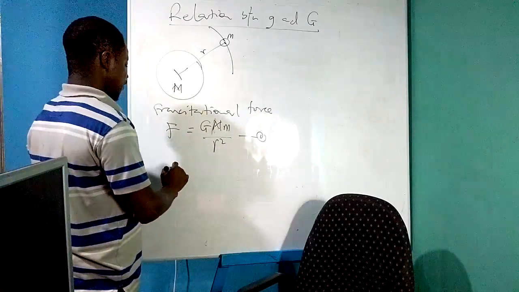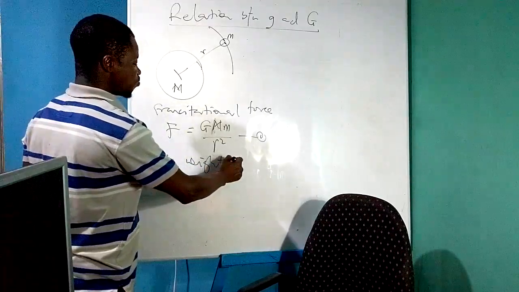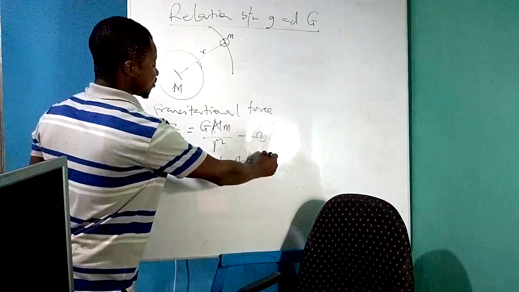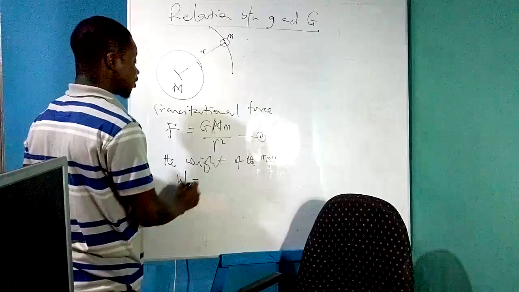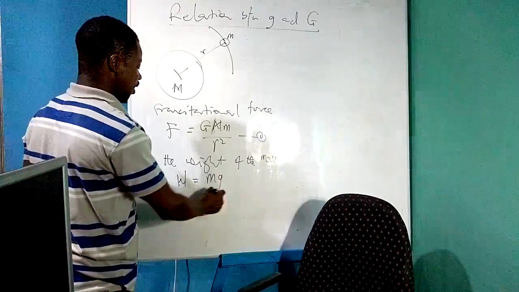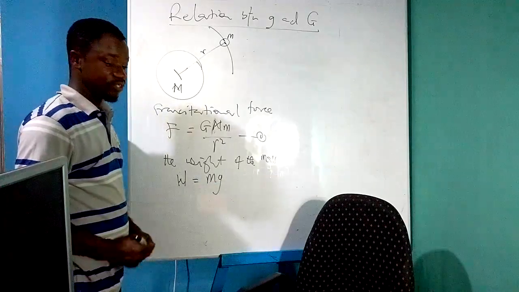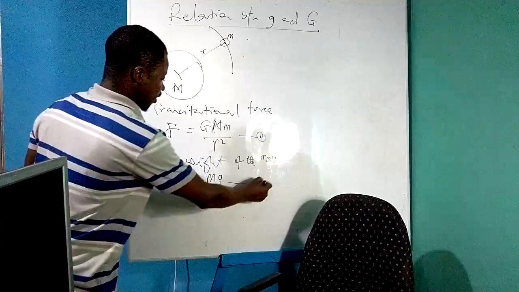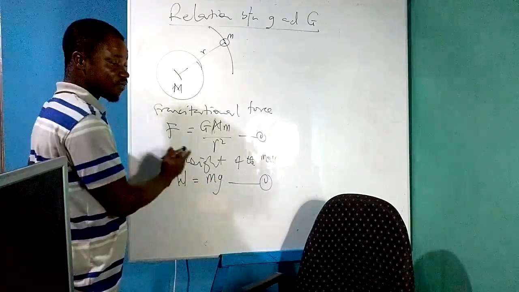Then the weight of this mass, W, is equal to mg, the mass of the body times acceleration due to gravity. So what we do is that at this point, the weight of the body is the gravitational force on the body.